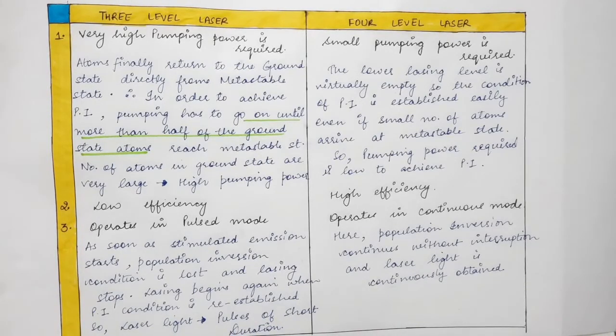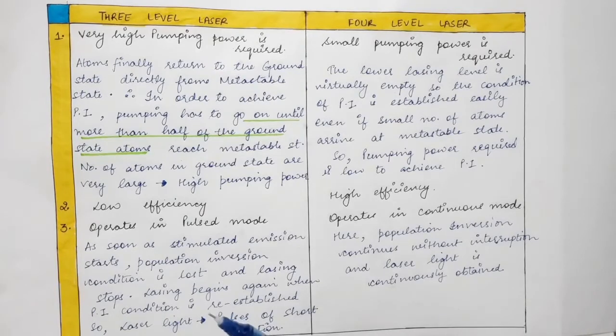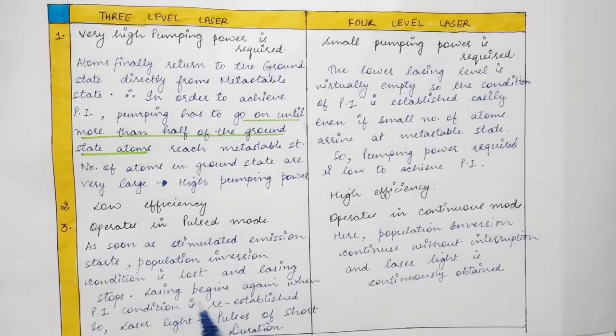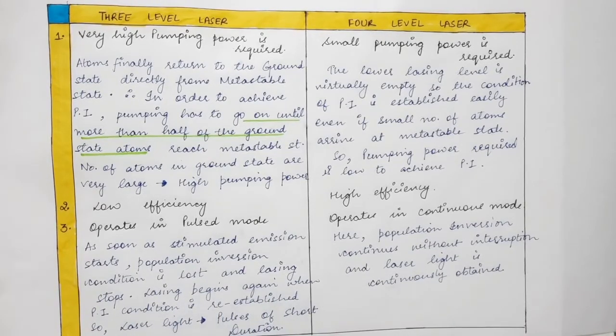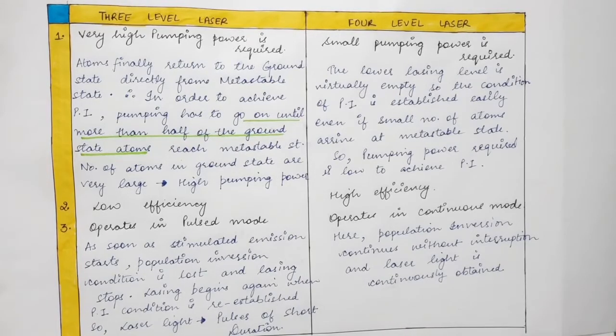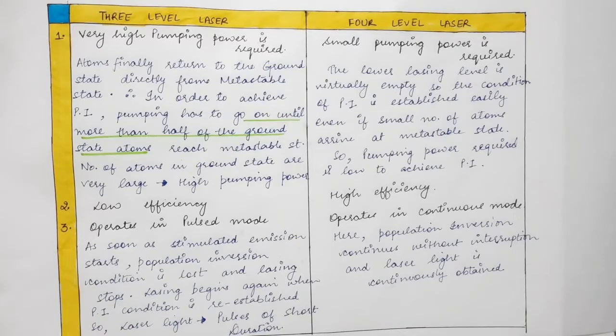So with the help of pumping, if we again pump the atoms to the excited state, they go to the metastable state, and then the population inversion condition is achieved again. So if we re-establish the population inversion through pumping, then laser light can again be obtained in the 3-level laser.